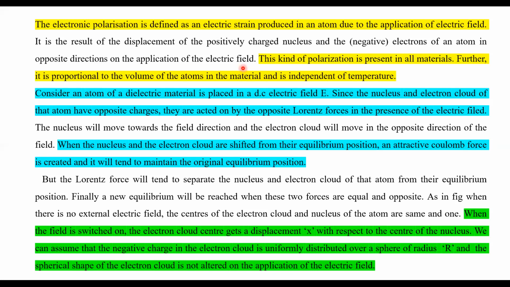Okay, when the field is switched on, the electron cloud gets displaced. That is, the nucleus is at the center and the electron cloud is around it, distributed equally within a particular radius around the nucleus. Now if we apply the electric field, the total electron cloud is shifted by a distance x with respect to the nucleus. But let us assume that the negative charge of the electron cloud is uniformly distributed in a sphere of radius r, and the spherical shape of the electron cloud is not altered by the application of the electric field. The spherical cloud is not altered, only its shifting takes place.